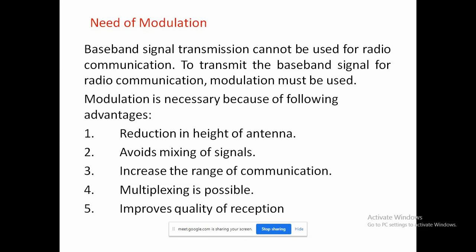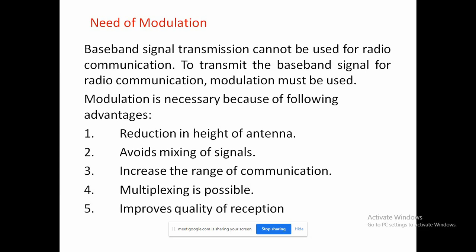Noise means unwanted signals. That noise will be reduced and we will get a great signal, and it will improve the quality at the receiver side. And this is the basic need of modulation.